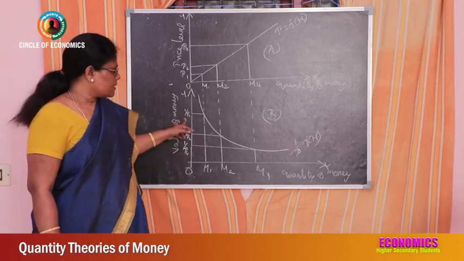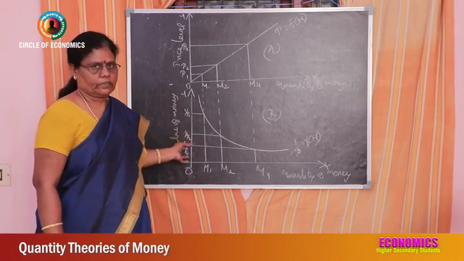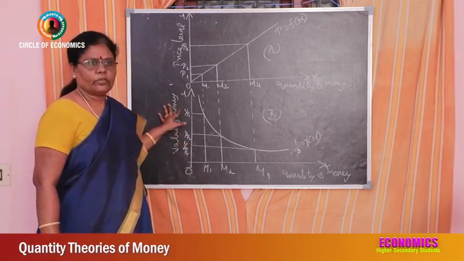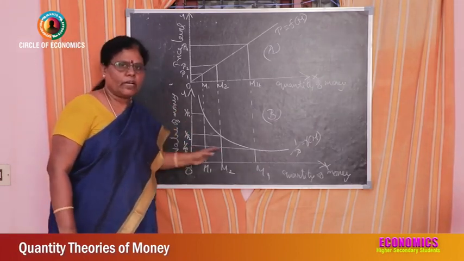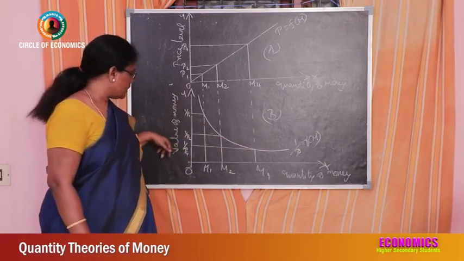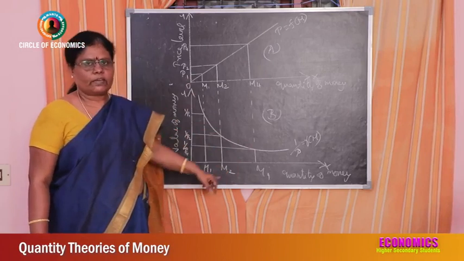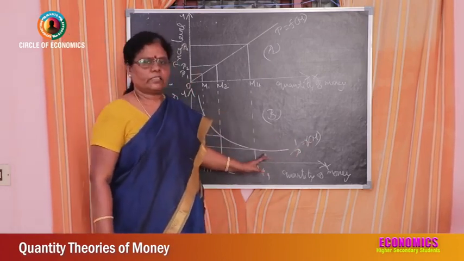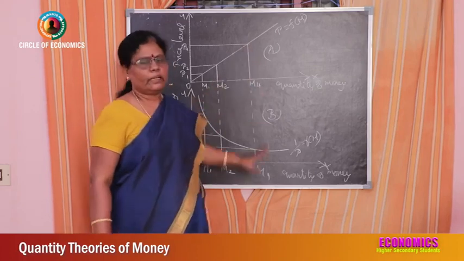Okay, so 1 by P stands for value of money. When quantity of money is less, value of money is more. When quantity of money is more, value of money is less. This shows the inverse relationship between value of money and the quantity of money. So 1 by P, this curve, 1 by P is equal to function of M. This one is P is equal to f of M.